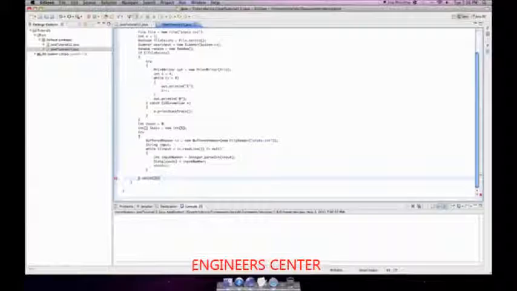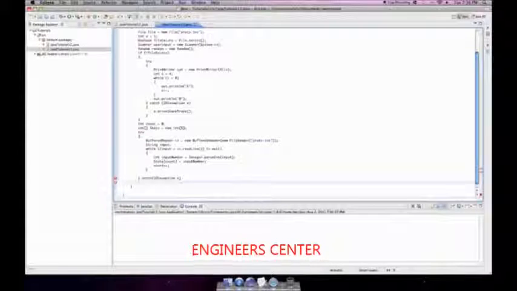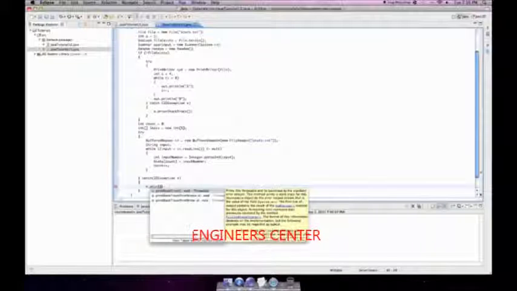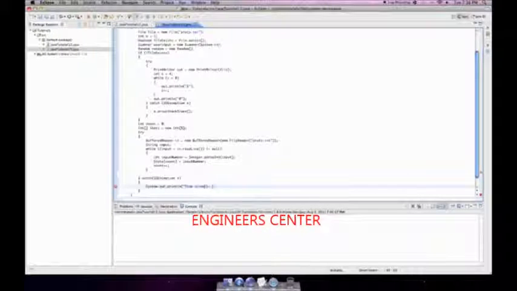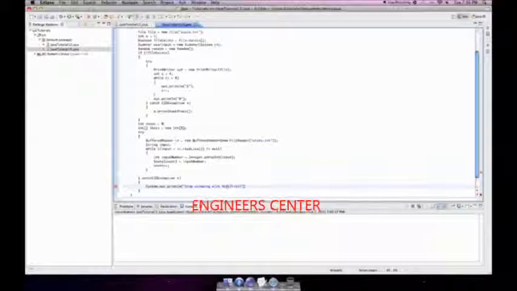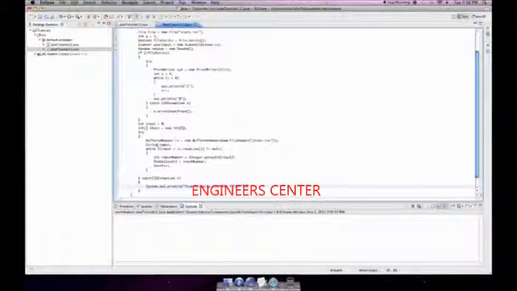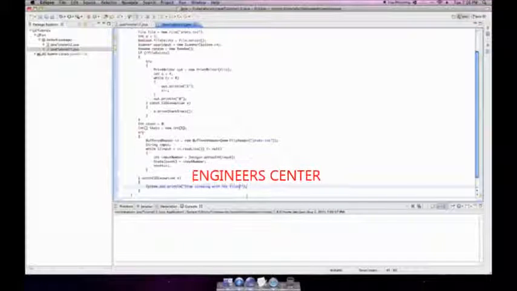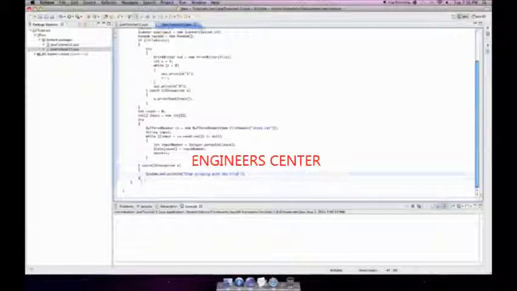Anyway, so we're going to do our catch IOException e, and oops, what am I doing? Creating a string out here. e.printStackTrace. Actually, you know what? No. System.out.println: "Stop screwing with files." I'll spell it right. So whether the user screwed with them or not, if it gets an IO exception from reading this, it'll say stop screwing with files. Maybe that should be singular because there's only one file we're in reference to, and that's stats.txt.